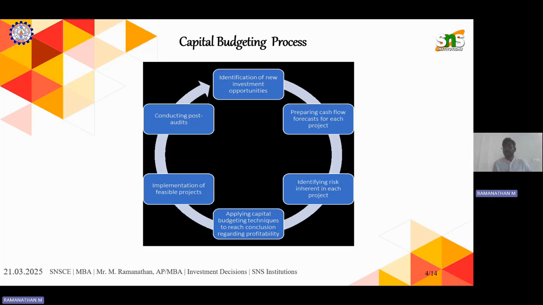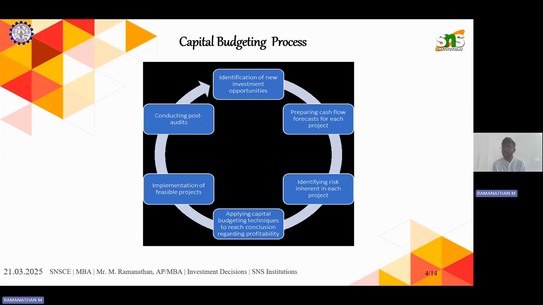Once this is done, first I identify, second I get the data, and third I analyze the risk. Next, I want to apply capital budgeting techniques to find out how much profitability, return, or interest I am getting out of it, and to identify the best project, best investment, or best business. As we have seen in previous videos, there are capital budgeting techniques: discounting and non-discounting techniques.